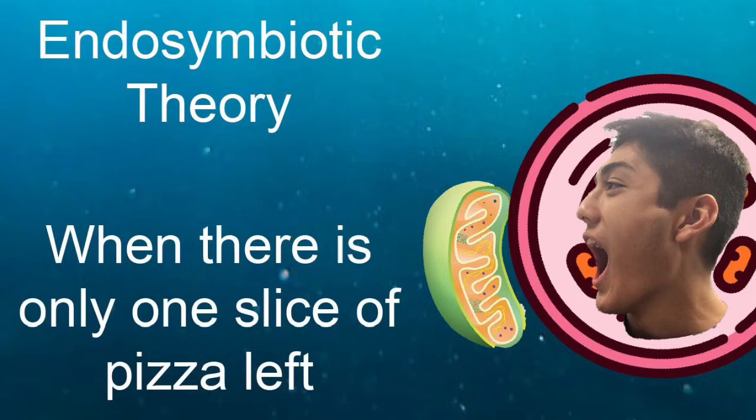Evidence for this theory is that mitochondria and chloroplasts have a double membrane, they produce their own DNA, they have their own ribosomes, they produce their own energy, and they can reproduce individually. My picture is showing a large prokaryotic cell about to engulf a smaller prokaryotic cell.